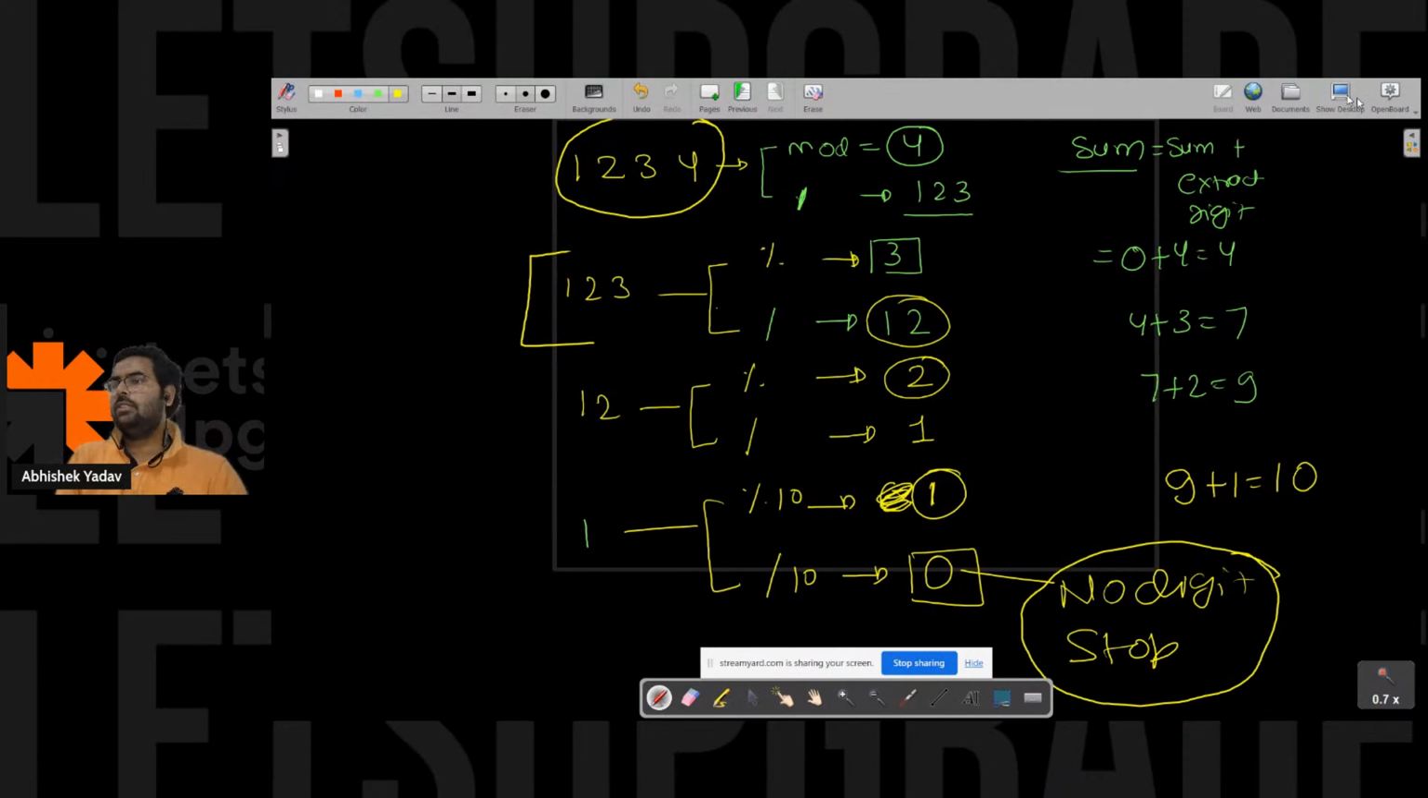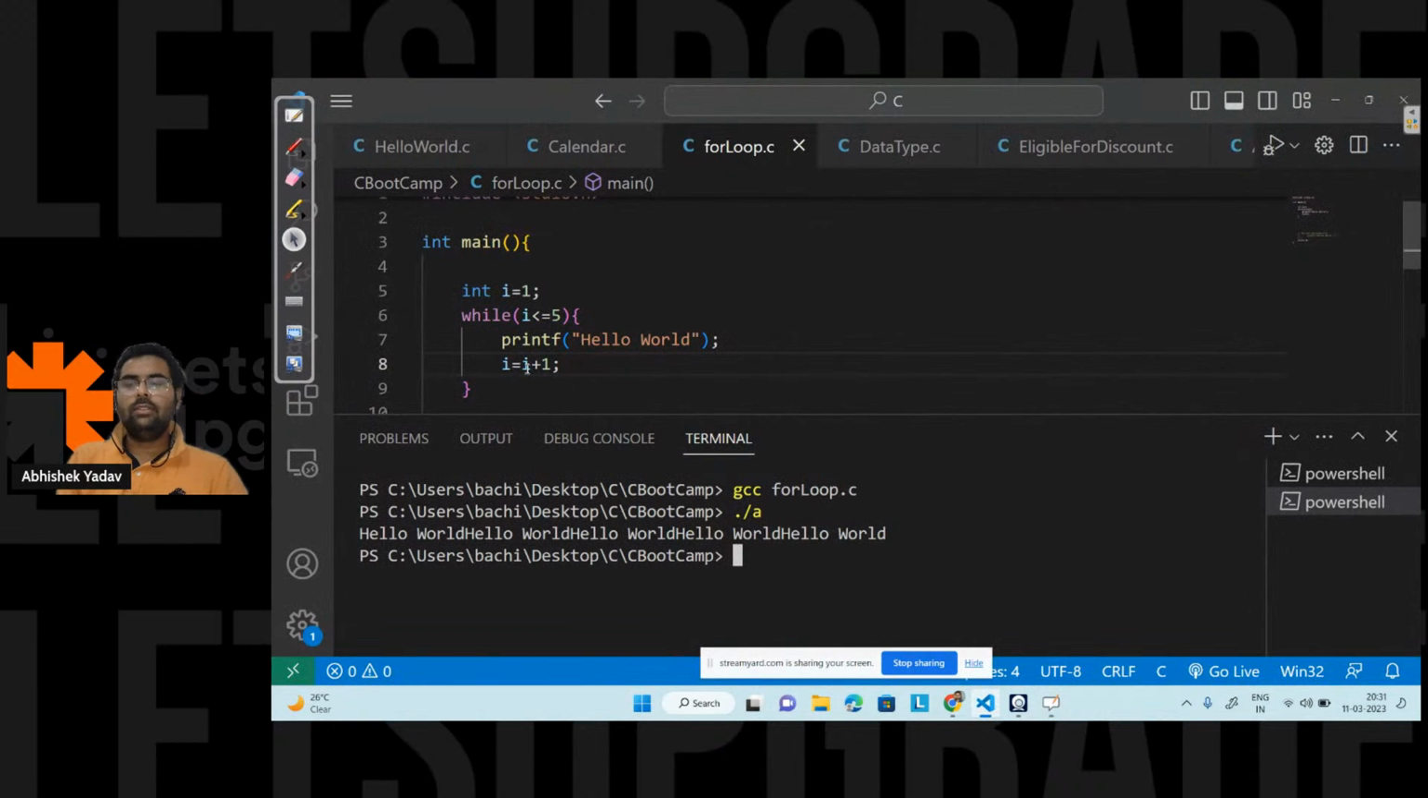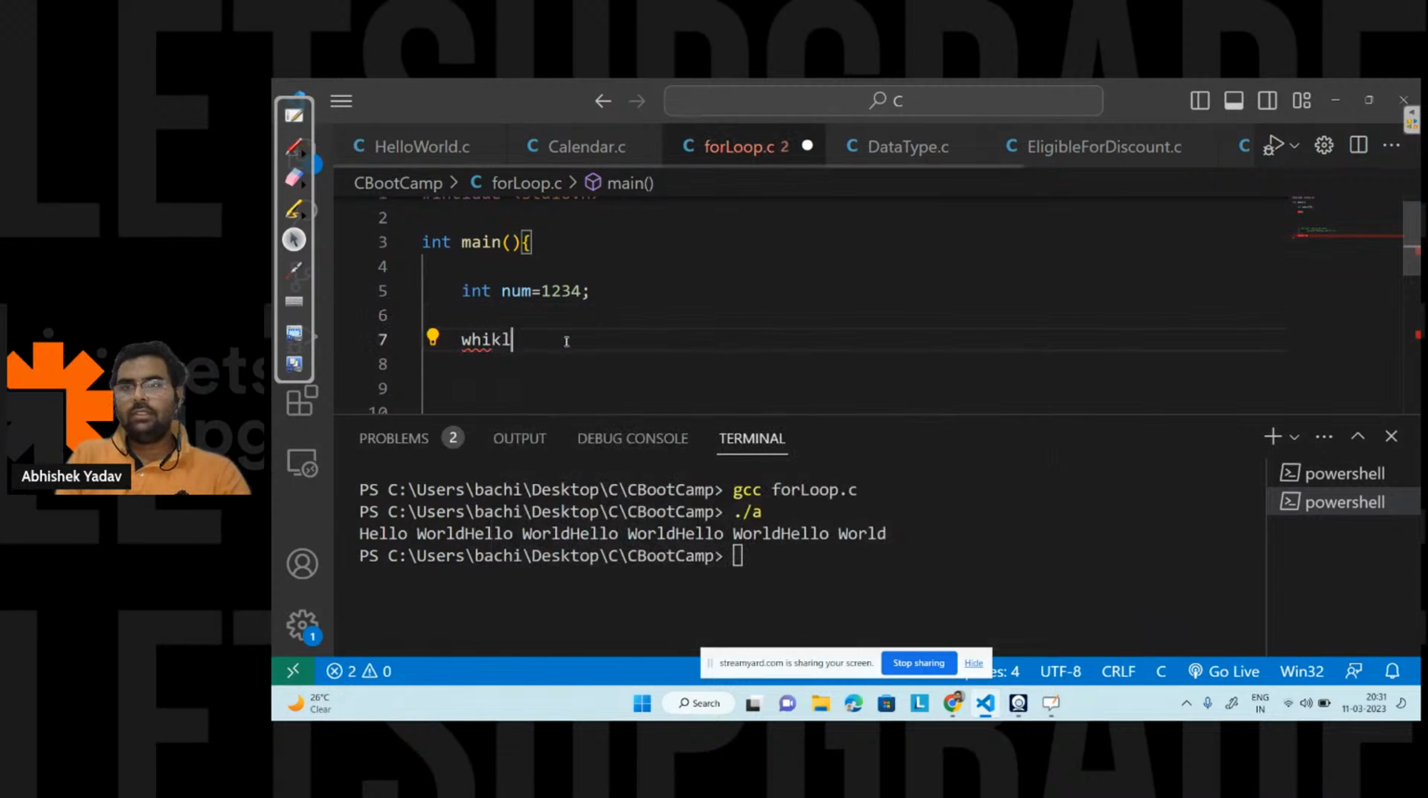Let's do this question also. So here what will I do? I will take a number, that is int num is equal to 1234. You can take this number from the user input also using the scanf function. After that, you will use a while keyword, and you know the condition, right? You know the condition when you have to stop the while loop.